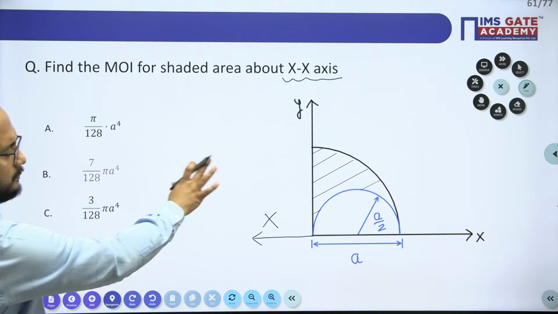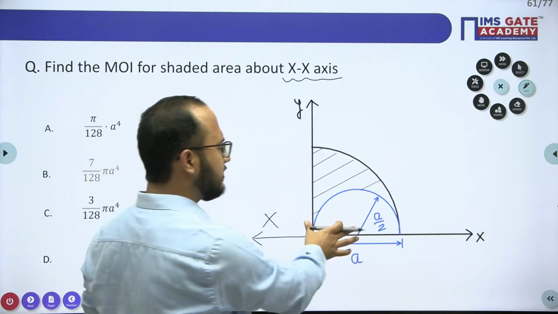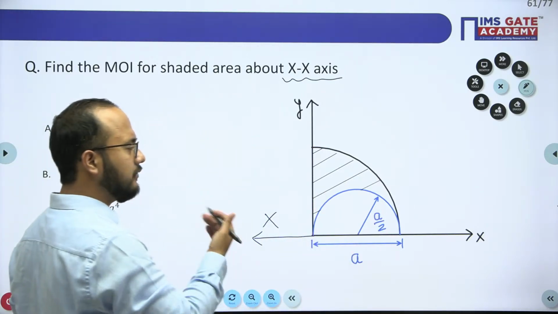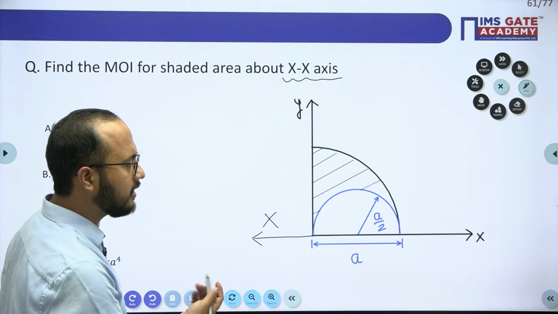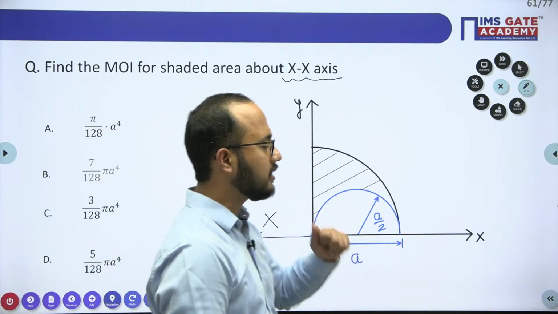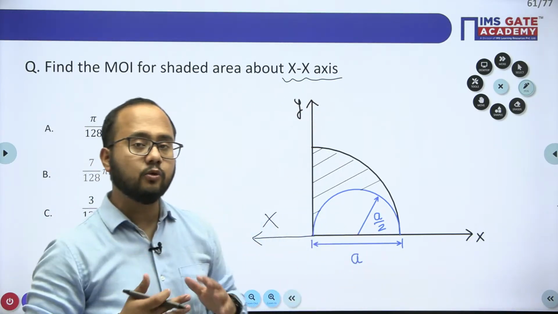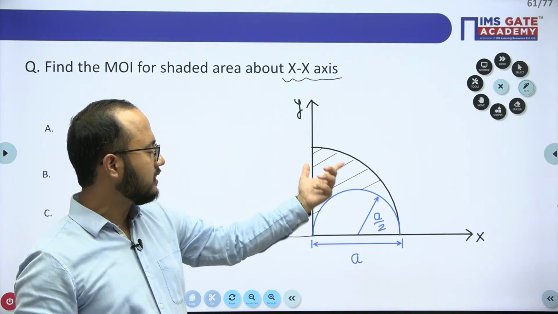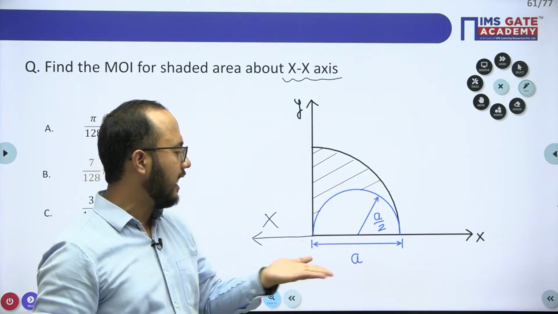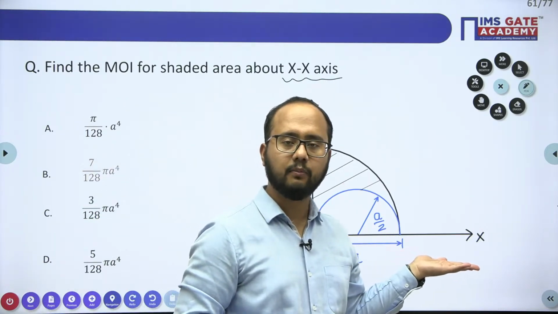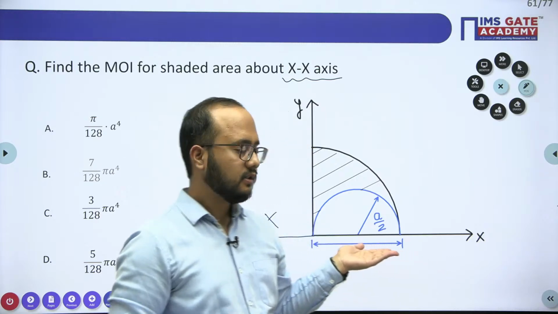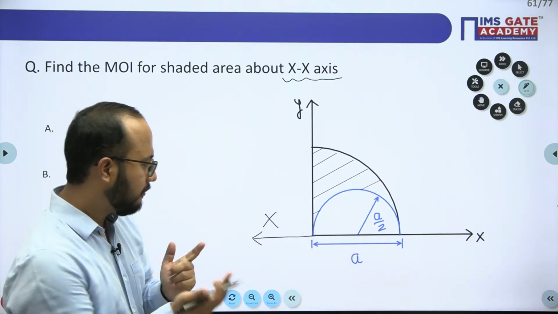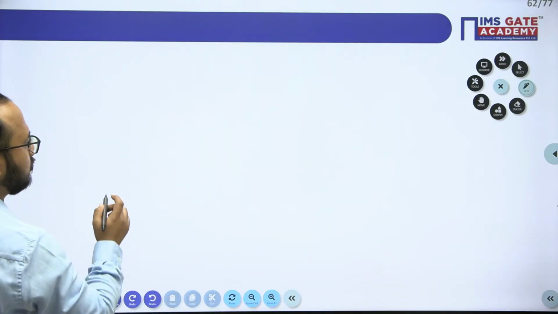So the first part is a quadrant, and then there is a semicircle. First I will take the total moment of inertia of the quadrant and subtract the moment of inertia of this semicircle. Easily I can do both, since the semicircle and this quadrant have a common axis. But before solving this one, you need to understand two important concepts here.